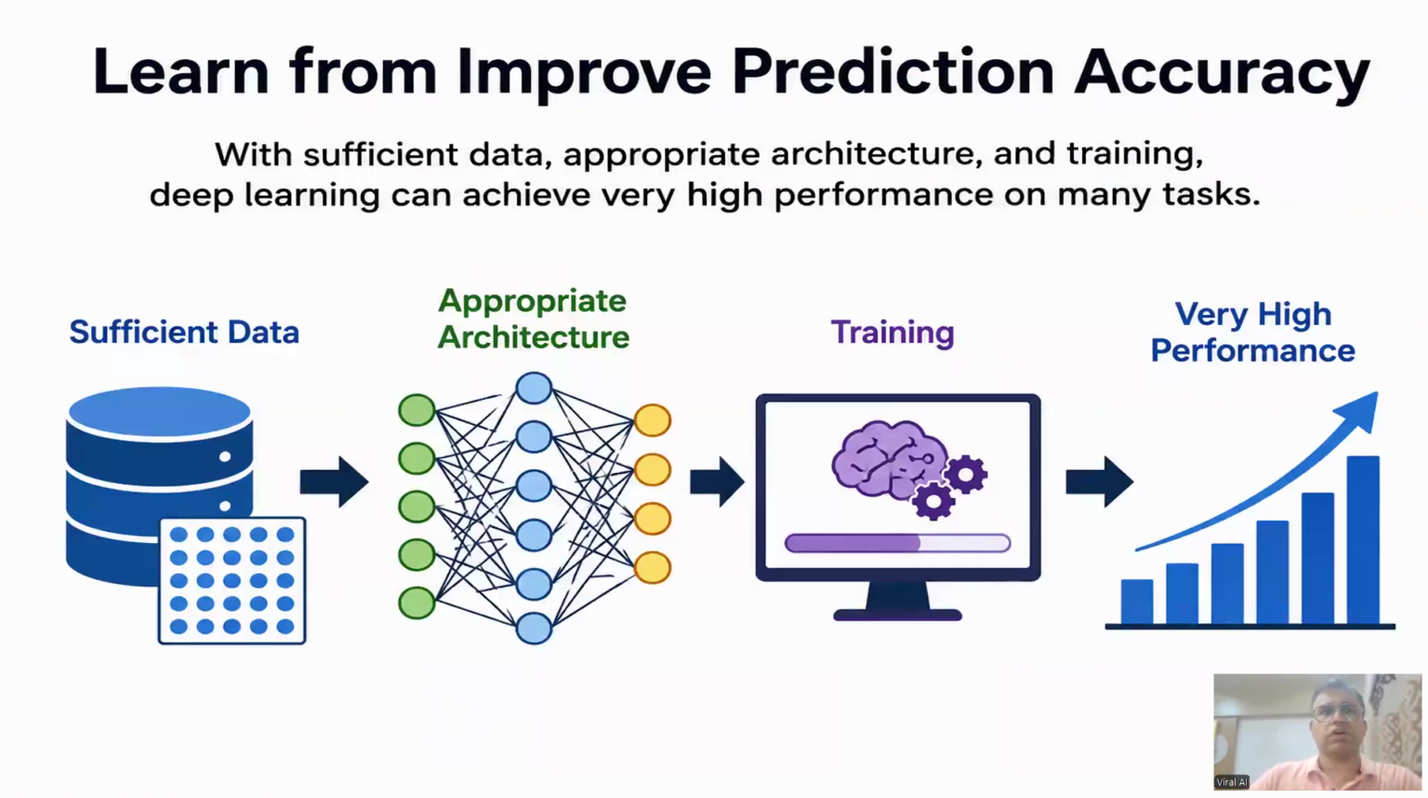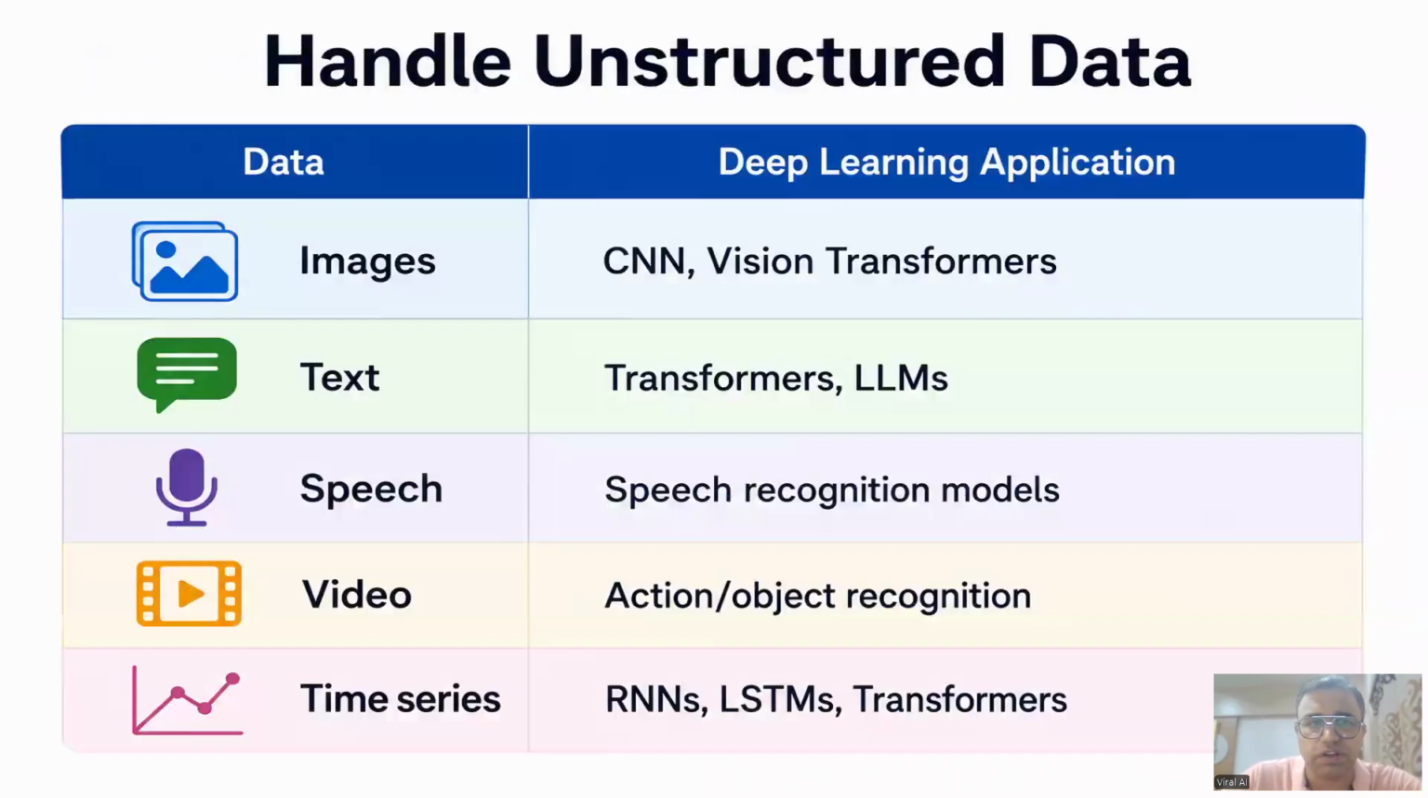So it improves prediction accuracy. If sufficient data is available, then you have to provide appropriate architecture, then there will be training and the performance will be improved. With sufficient data, appropriate architecture, and training, deep learning can achieve high performance on many tasks.